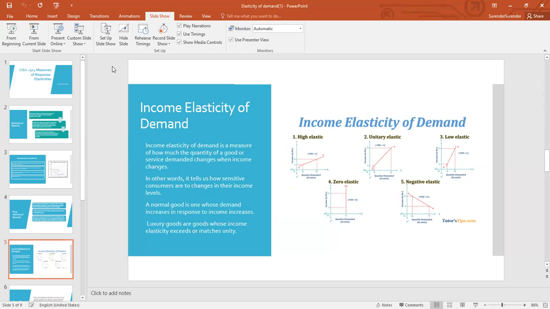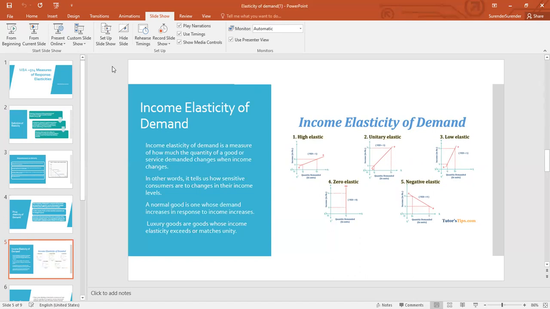In this, when the price changes, the quantity demanded also changes in highly elastic products. A little change in the price of the product changes the demand for that product.